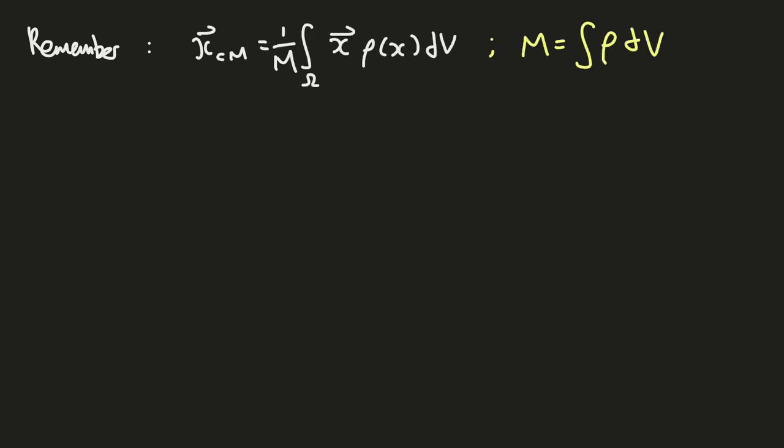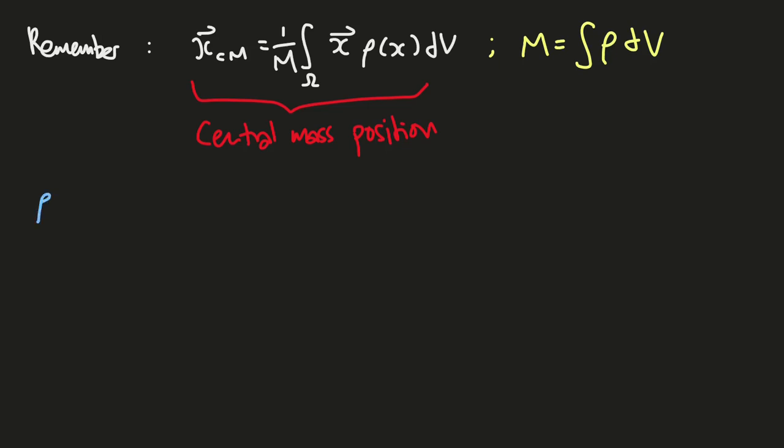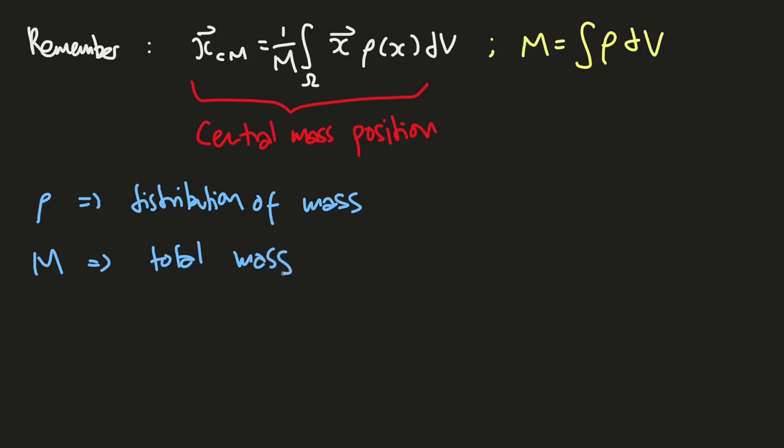If you remember my previous video, we have this integral, where capital M is about this integral. Then this integral in white we call the central mass position, which means the central distribution of a rigid body's mass, or at least a body's mass. Here we see that rho, which depends on x or position, is the distribution of mass at some position inside the region omega. Meanwhile, capital M is the total mass inside region omega.